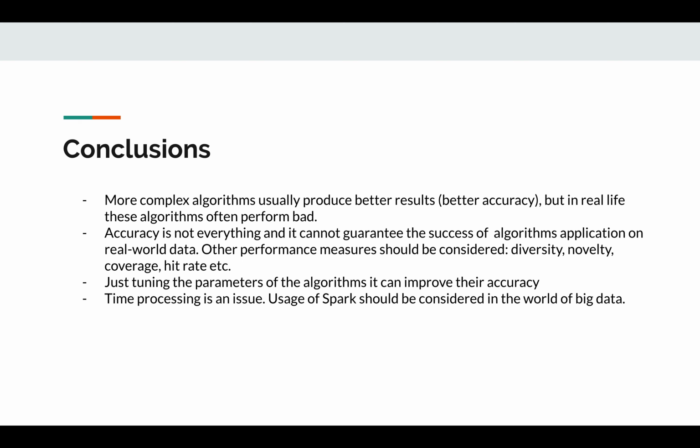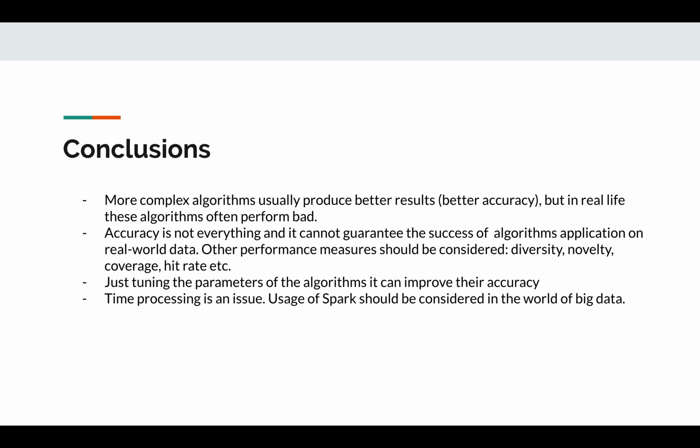Conclusions. My takeaway from this project is that more complex algorithms usually produce better results, better accuracy. But in real life, these algorithms often perform badly. Accuracy is not everything, and it cannot guarantee the success of an algorithm's application on real-world data. Other performance measures should be considered, like diversity, novelty, coverage, hit rate, etc.